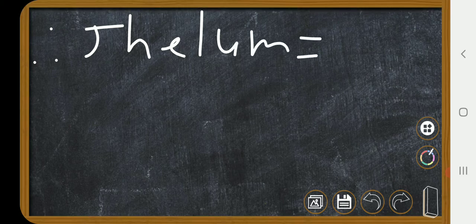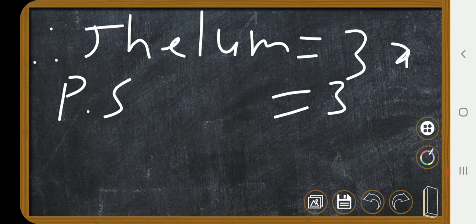We have got the value of x, x is 500. Now we put it in Jhelum's share. Jhelum's profit share will be 3x, and x is 500.